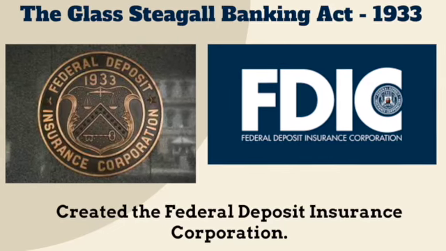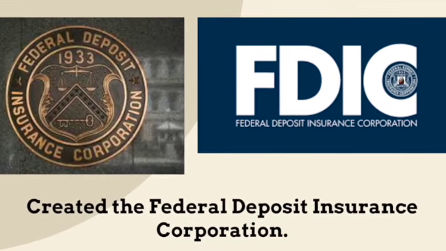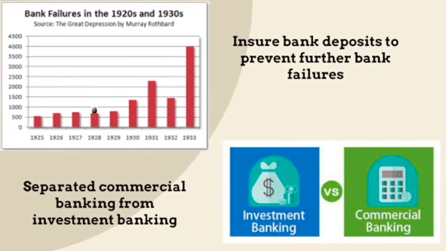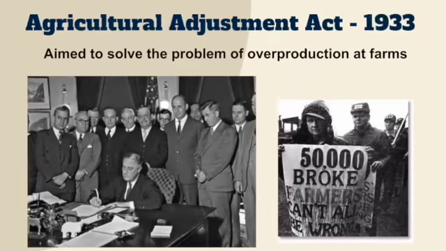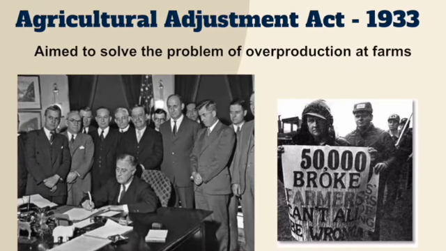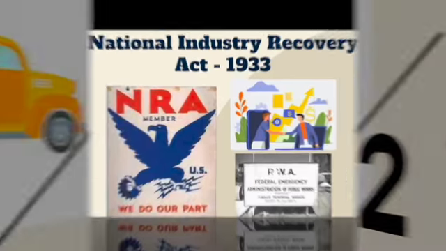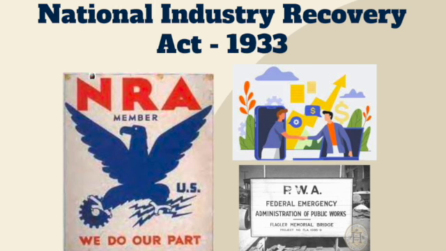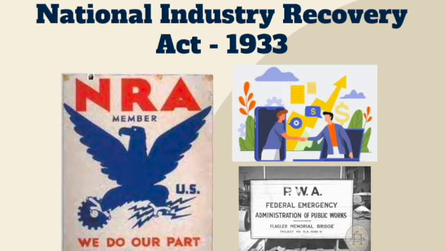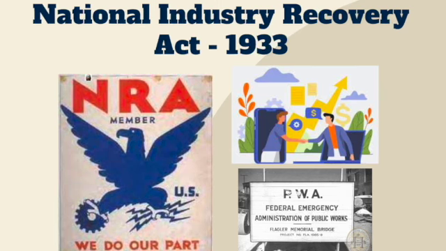The Glass-Steagall Banking Act created the Federal Deposit Insurance Corporation, which insured bank deposits and separated commercial banking from investment banking. The Agricultural Adjustment Act allowed the government to provide farmers with payments if they cut their crop production by half. The National Industry Recovery Act set up the NRA, which supervised fair trade codes and legalized collective bargaining. It also set up the PWA.